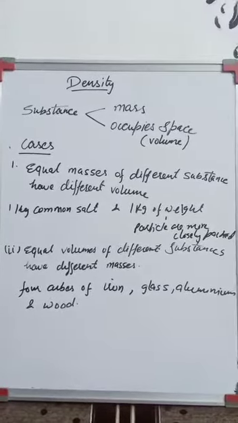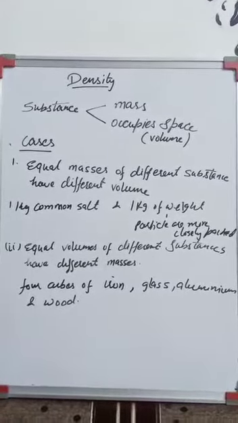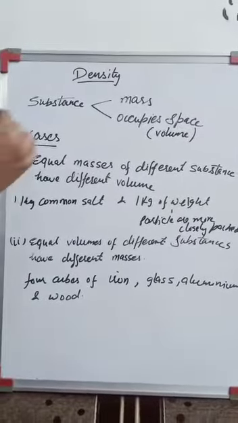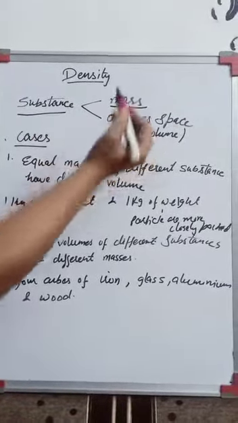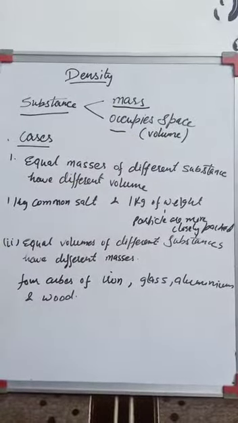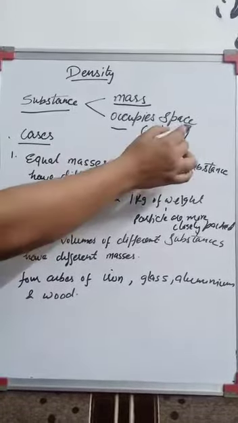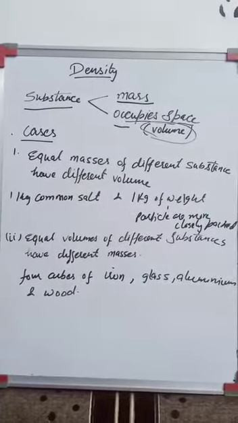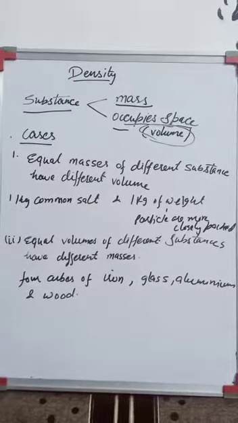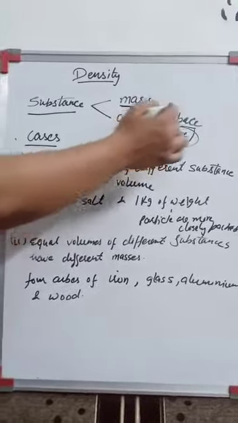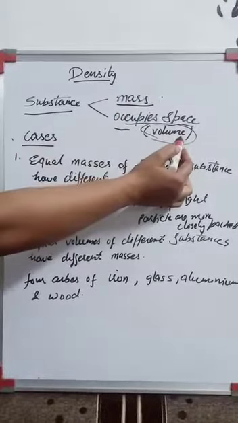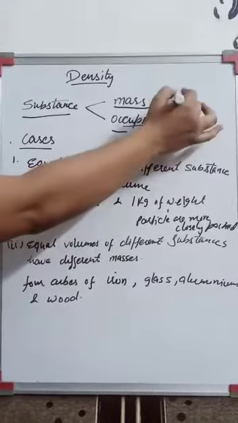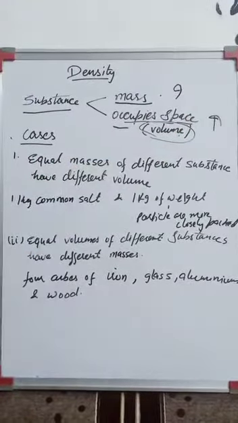Good morning, students. Our next topic from the chapter Matter is density. So we know that each substance has its mass and it occupies space, right? Whenever I say occupy space, that means each substance has volume, right? Generally we say that the more the mass, the more space it will occupy. Or we can say a substance which has more mass will occupy more space.